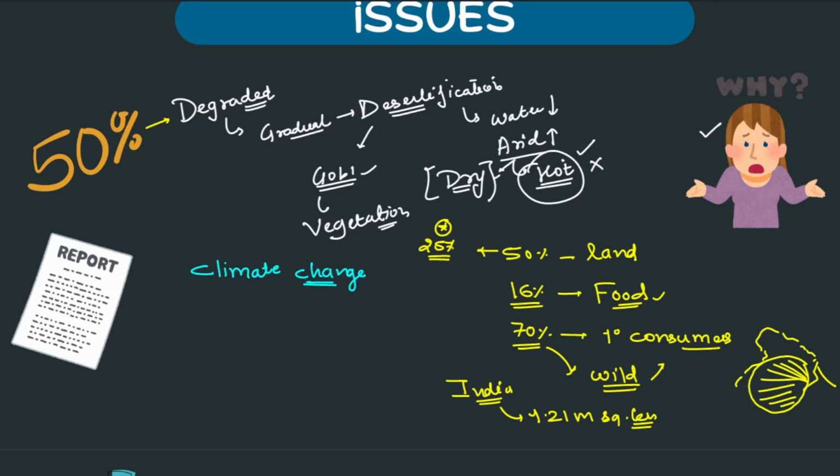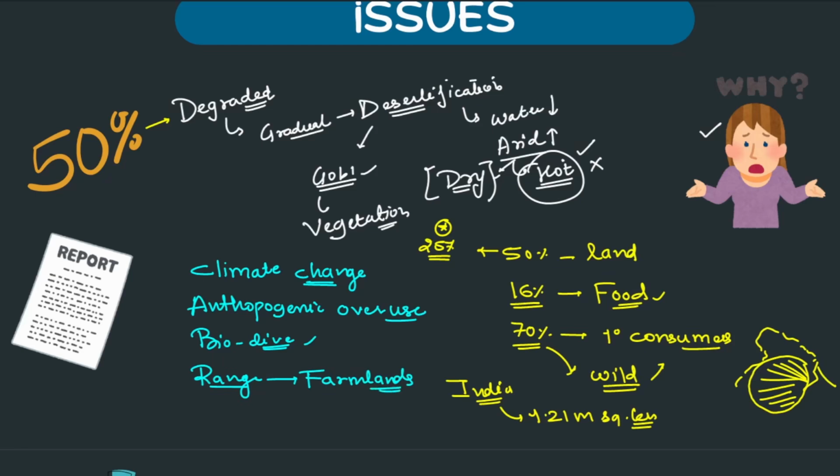Second thing is unsustainable land and livestock management practices, basically anthropogenic overexploitation or overuse. Third thing is the loss of biodiversity. Fourth thing is conversion of rangeland to farmlands. So nature is being destroyed because biodiversity is being reduced, as well as rangelands are being converted to farmlands. So we have a destruction in the natural ecosystem formation.